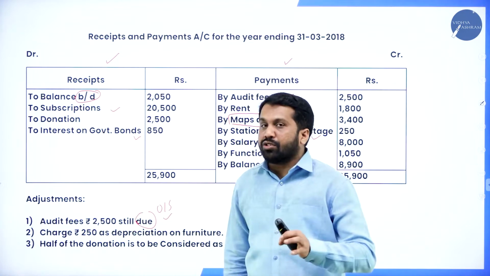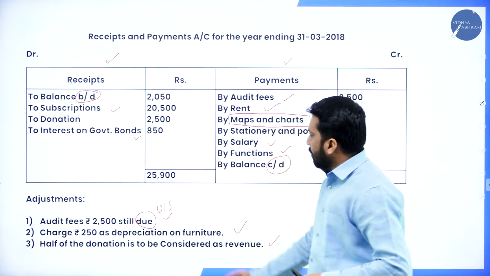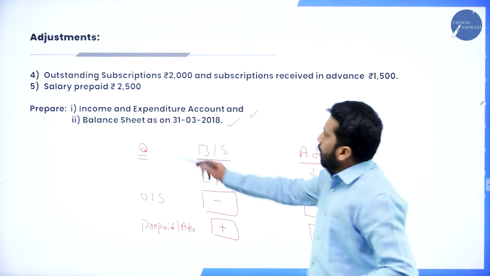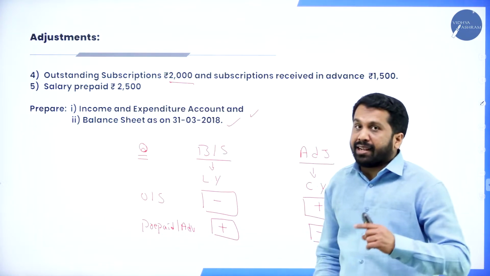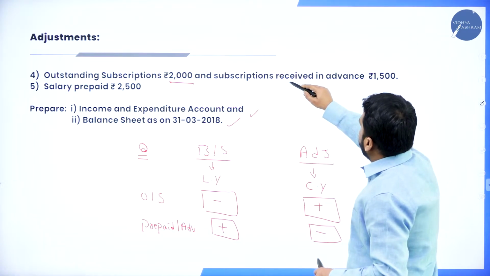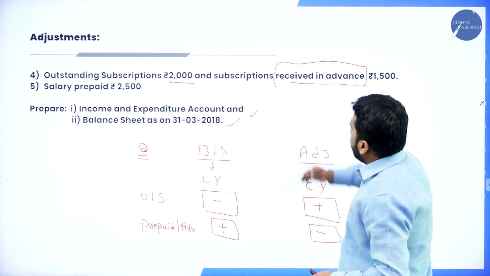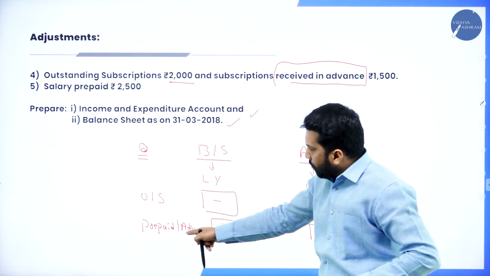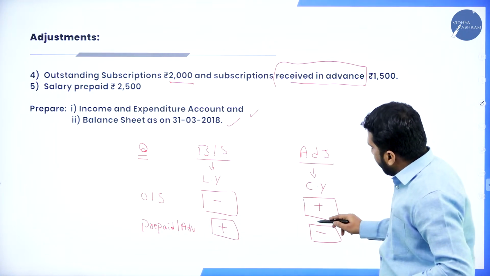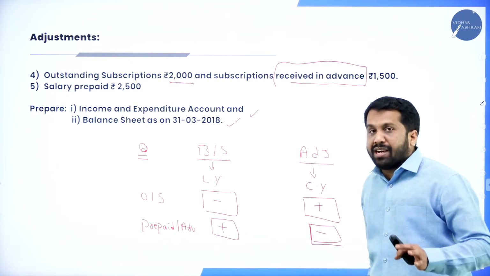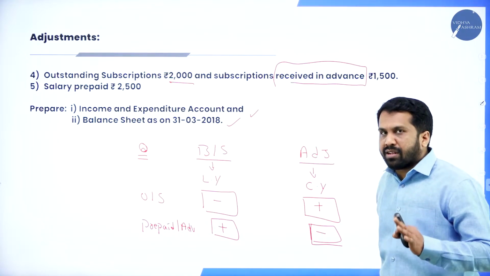In the adjustment, outstanding always what? Add. Then outstanding subscription, again add. Subscription received in advance: any advances in the adjustment, what are we supposed to do? We are supposed to minus.